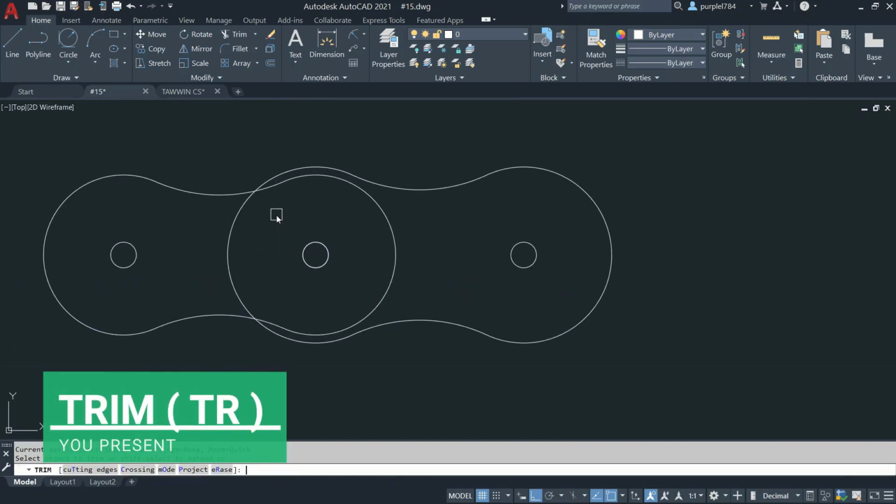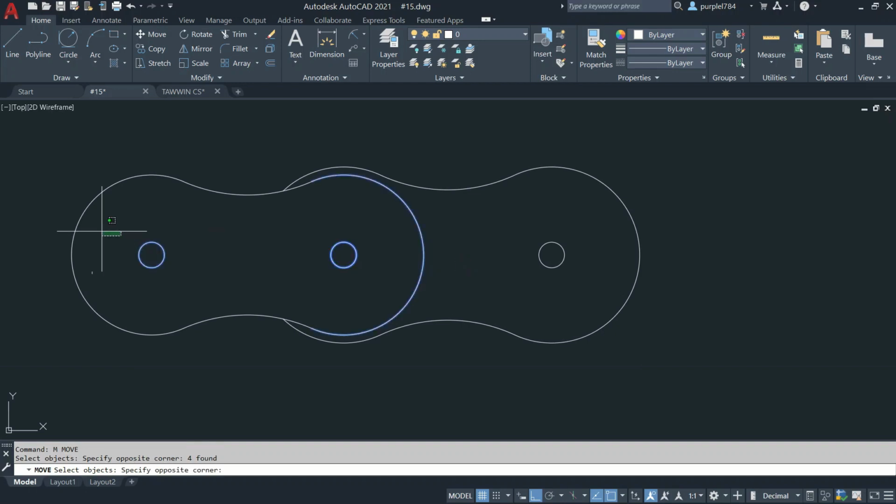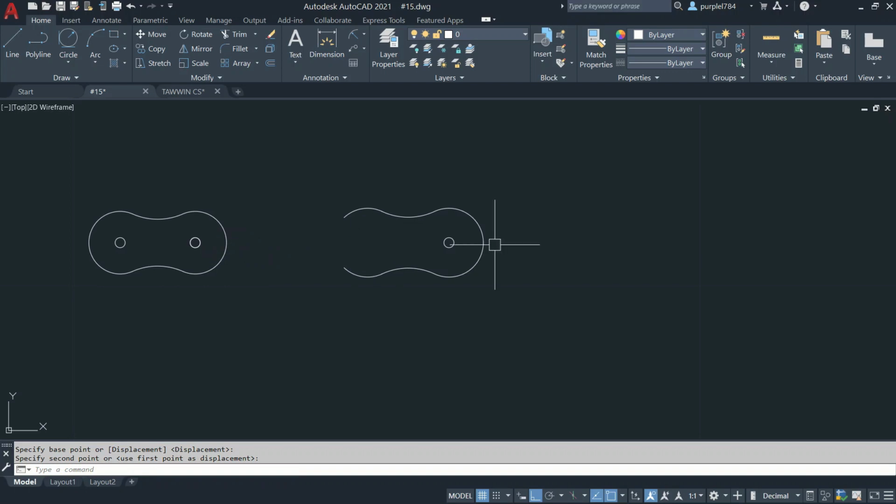Then I will trim the unnecessary thing. Go back to the left side. And under select object, to the left.